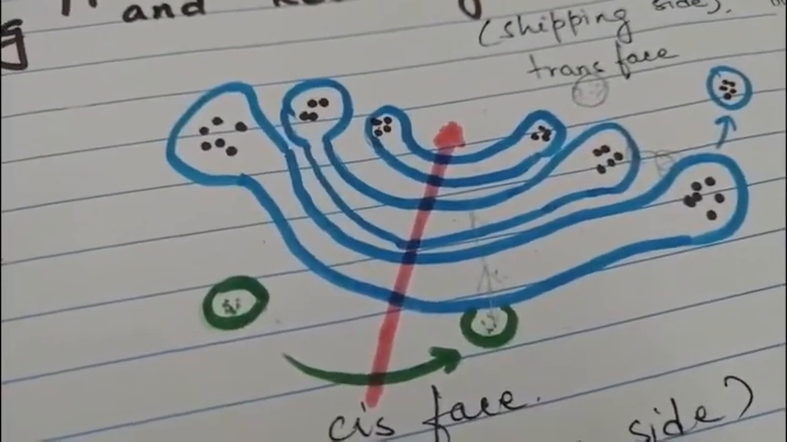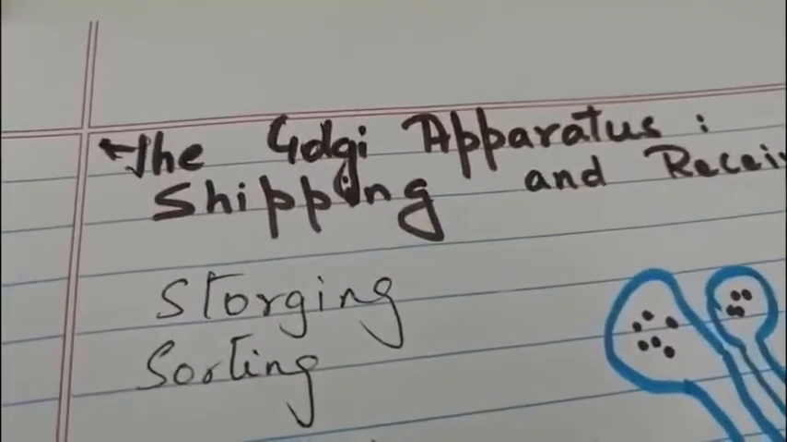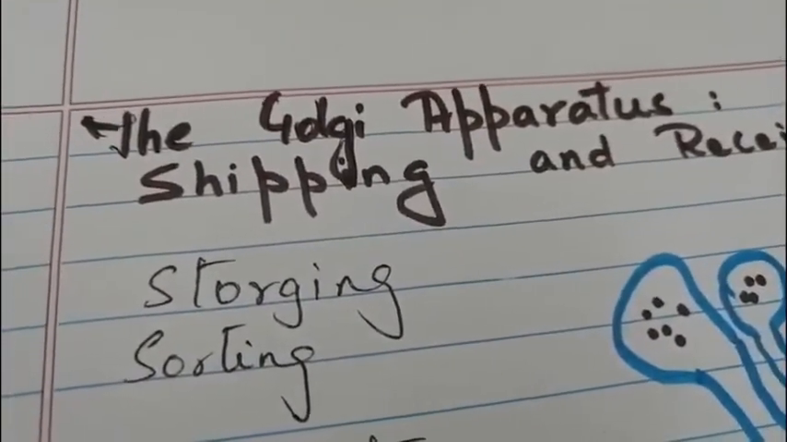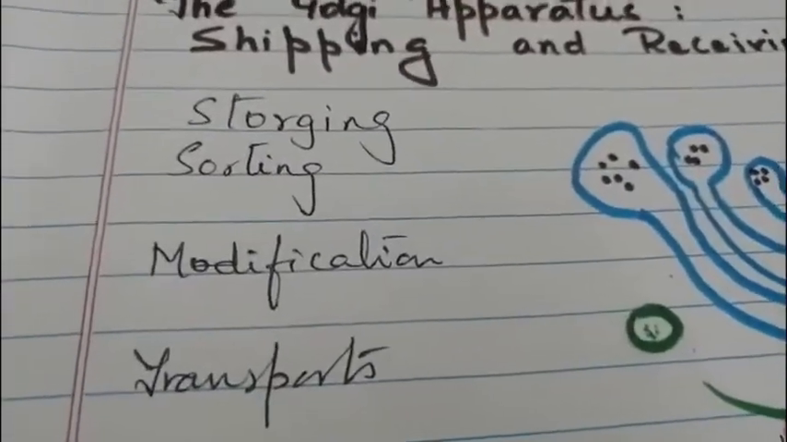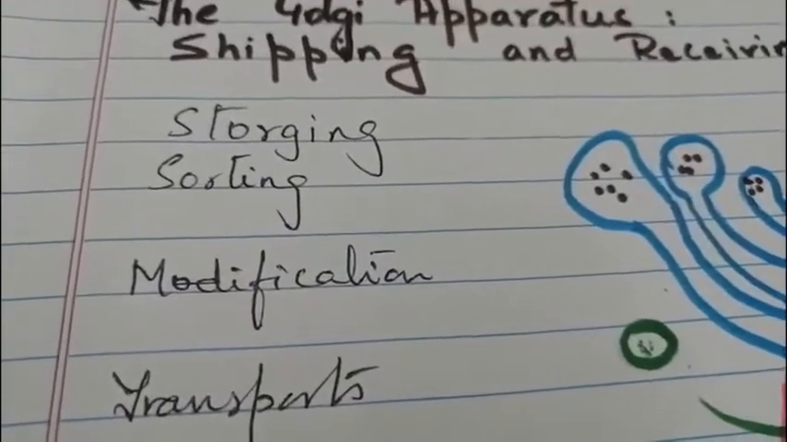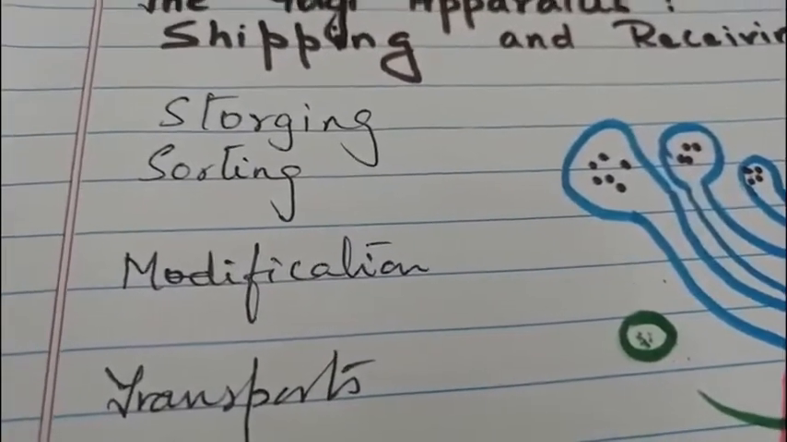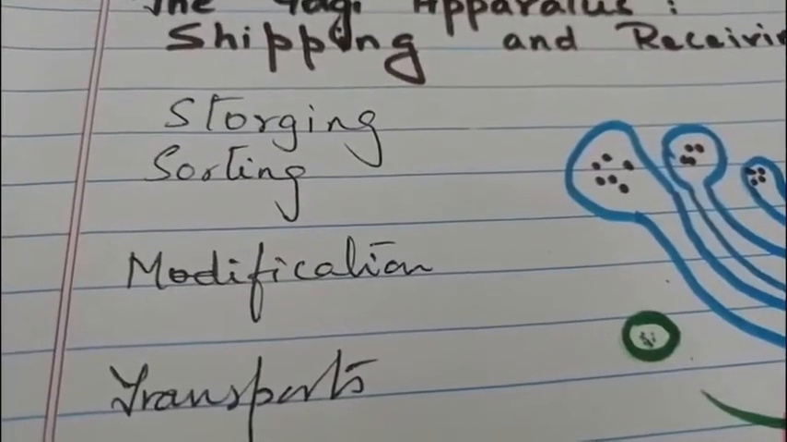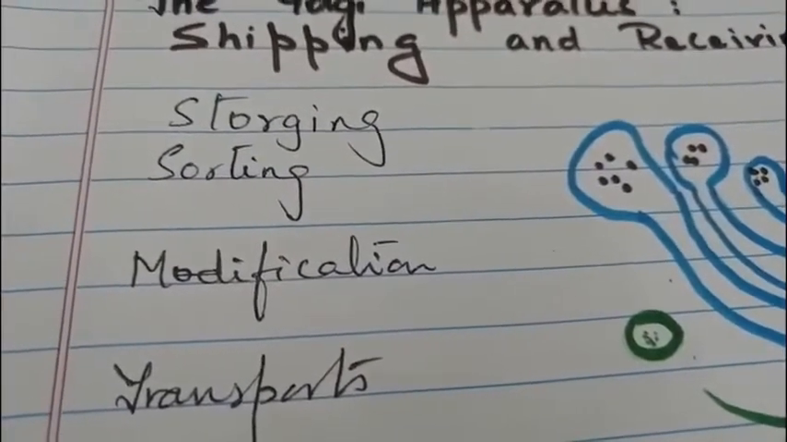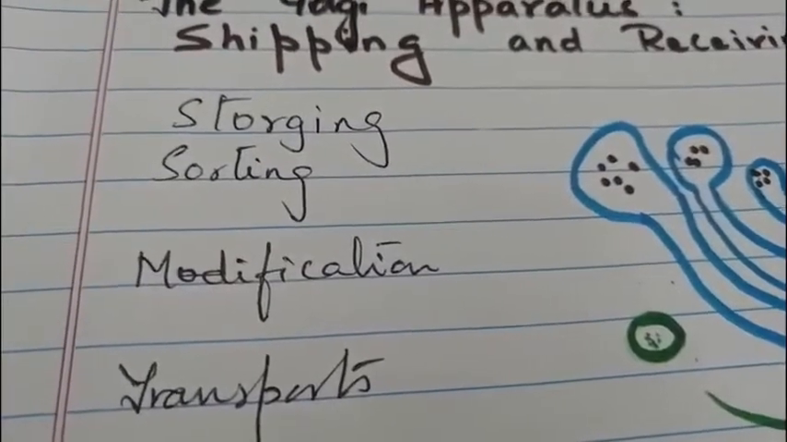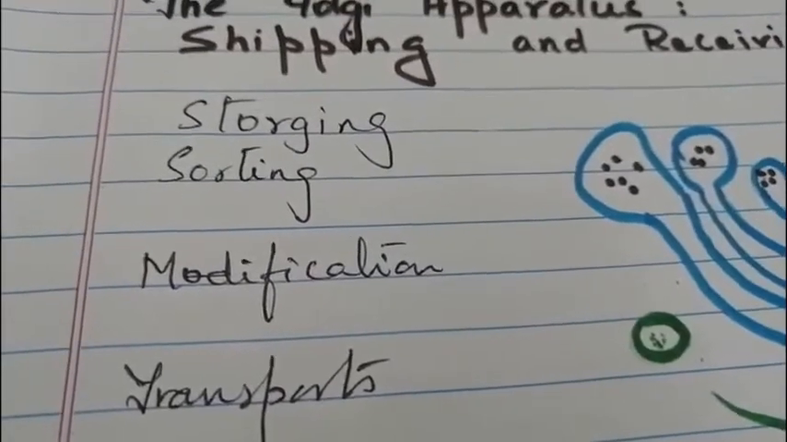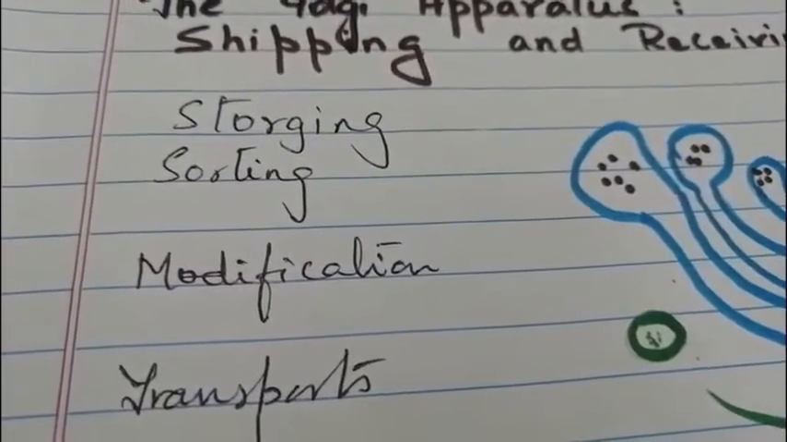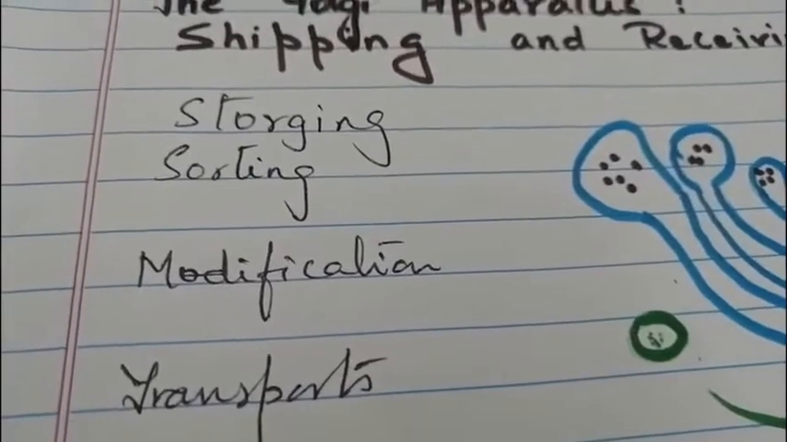So your Golgi apparatus is like a factory. I can relate it with that, where storing is taking place, sorting is taking place, modification is also taking place, and transportation is also taking place. Suppose there is an analogy I'm giving you, like a chips factory. Now in that chips factory, the raw material is your potatoes, they are brought and stored. Then sorting is done of those potatoes, then modification, then processing is done. So storing, sorting, processing